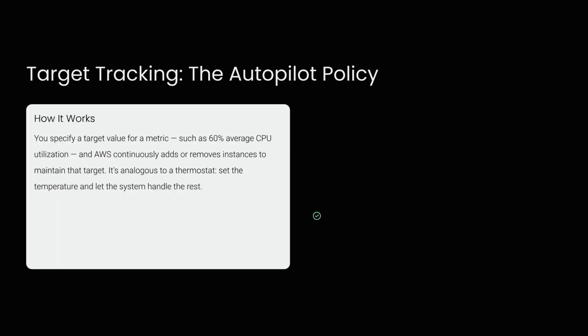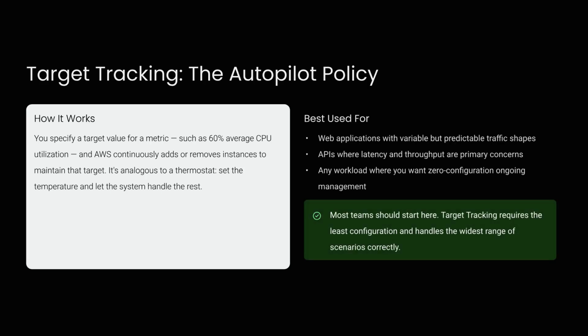Target tracking is the autopilot policy. It works by setting a target value for a metric, like 60% CPU utilization. AWS continuously adjusts instances to maintain this target. It's best for web apps, APIs concerned with latency, and workloads requiring zero configuration management.